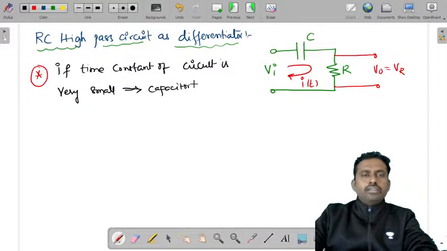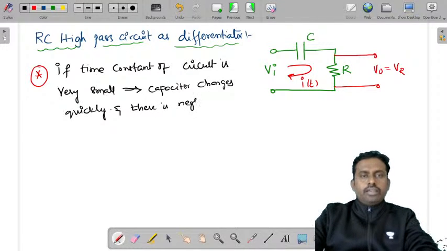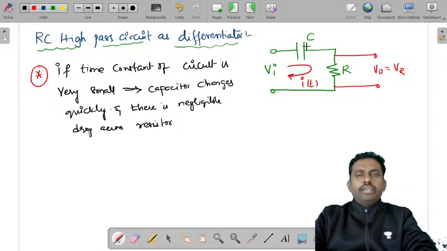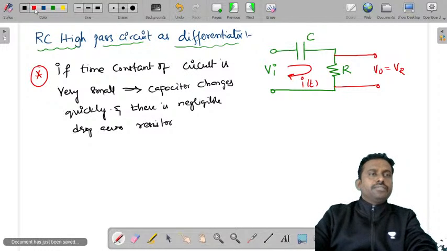The capacitor charges quickly, and there is negligible drop across the resistor. The total voltage will get dropped across this capacitor.